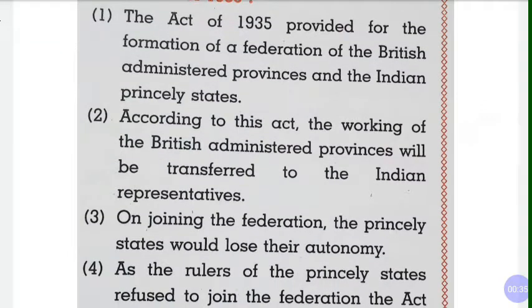The Act of 1935 provided for the formation of a federation of the British administered provinces and the Indian princely states. According to this Act, the working of British administered provinces will be transferred to the Indian representatives. Now, when this Act was signed, what did they decide? They decided that this federation, that is administration, will be transferred to the Indian representatives. So it will be given to the Indians. On joining the federation, the princely states would lose their autonomy.